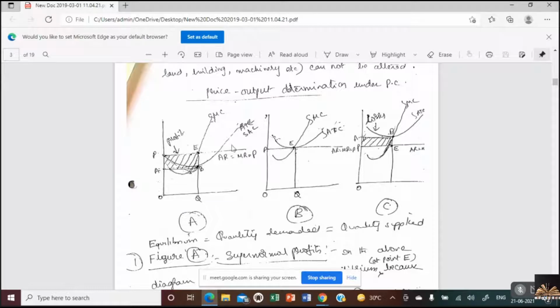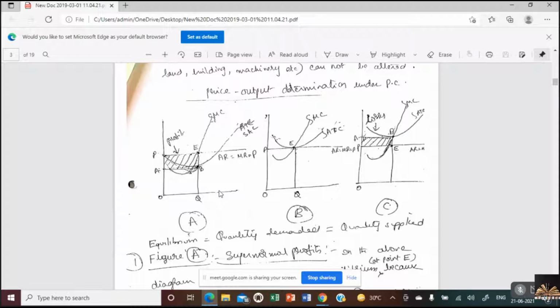The next important point here is MC cuts MR from below. What is MC? Marginal cost. And the point where MC is equal to MR is known as equilibrium. At point E, the firm would be at equilibrium where MC cuts MR from below. And what do you mean by equilibrium? Equilibrium is quantity demanded equal to quantity supplied. The firm would be in equilibrium where MC cuts MR from below, and the point where MC cuts MR from below is known as equilibrium.